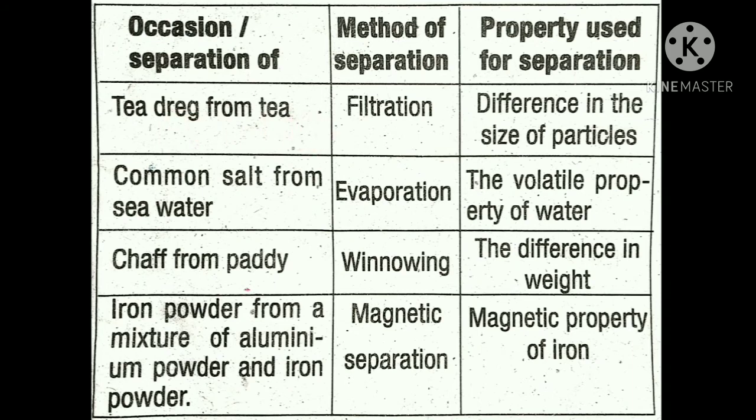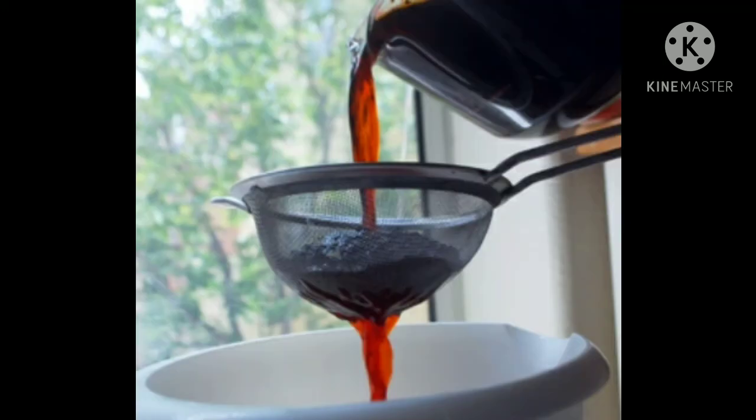The first situation, tea dregs are separated from tea, and the method used is filtration. In everyone's house your tea would be filtered using a tea strainer, so that the dregs from the tea are separated.